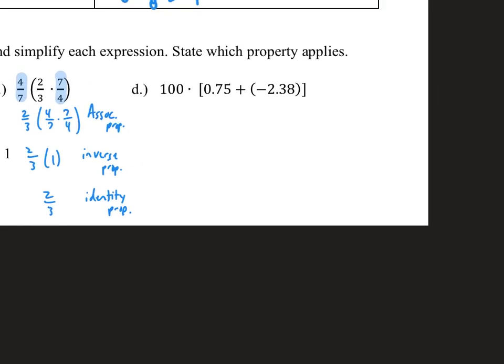Last one here, so I got 100 times 0.75 times negative 2.38. So I'm going to use the distributive property to get that 100 into those decimals, because that'll make those decimals go away. So that's going to be 100 times 0.75 plus 100 times negative 2.38. So that's the distributive property.